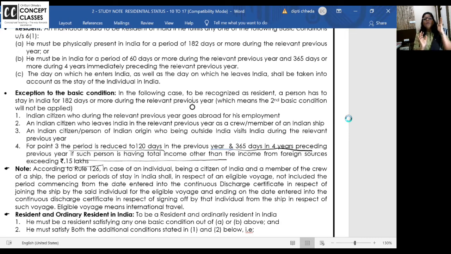Sorry, once again, between 120 days and 181 days you are in India for the financial year 2021. Preceding 4 years you are in India for 365 days and more, and your total income in India after all deductions, exemptions, all is greater than 15 lakhs. You are treated as a resident but not ordinary resident. Right? I hope this Fourth Amendment lecture, what I have given now for residential status, is clear.